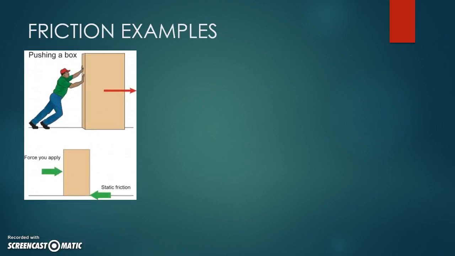So here are some examples. If you try and push a box which is not moving, you have to overcome static friction. Once you overcome that static friction, it's easier to keep that box moving because sliding friction is less than static friction.